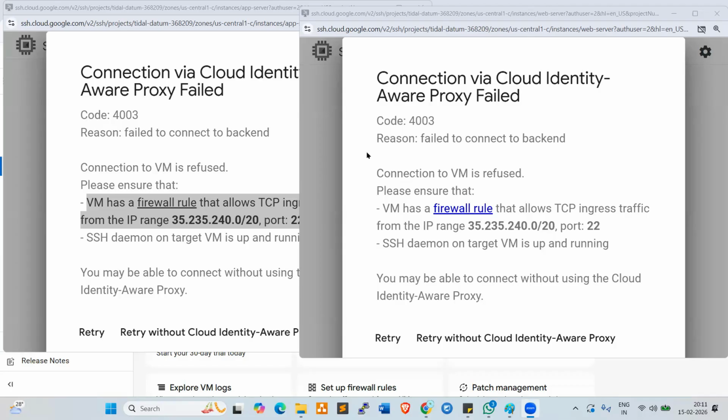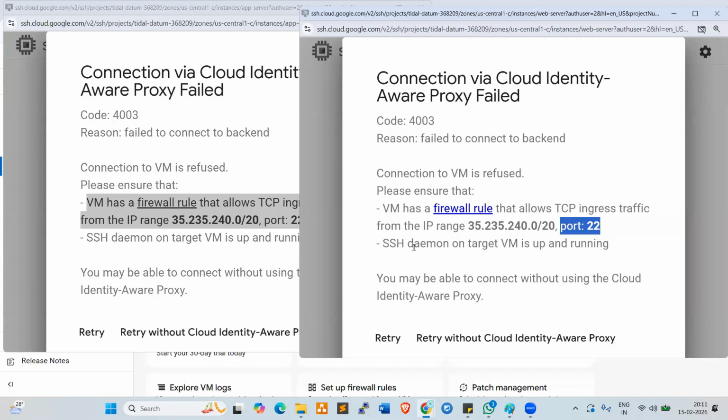So now these servers are not allowing us to connect because at least this port should be enabled, right? So port 22 should be enabled, which is the SSH port, secure shell port. SSH TCP port, right? So normally in AWS, we enable the security group. But here we enable the firewall. How can we enable the firewall?